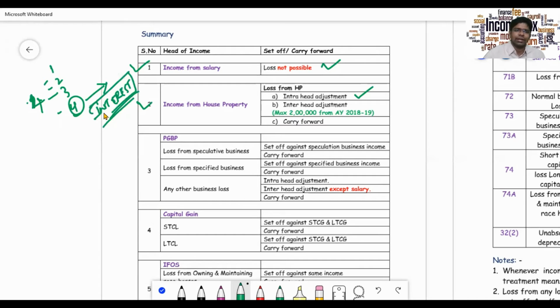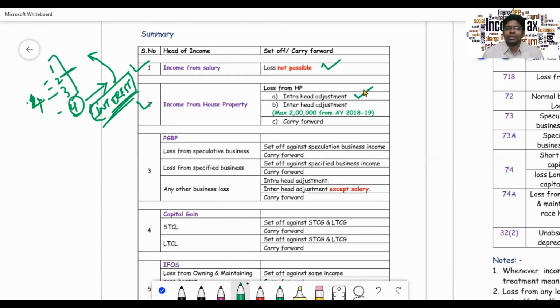So in this particular case, what will you do? You will set off the loss from one house property from the income generated from the remaining 3 houses. All right. First, you will intra-head adjust.